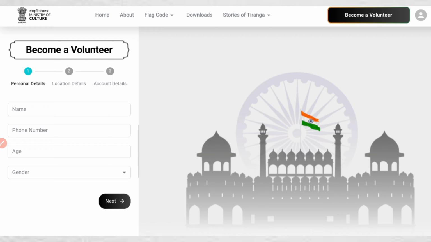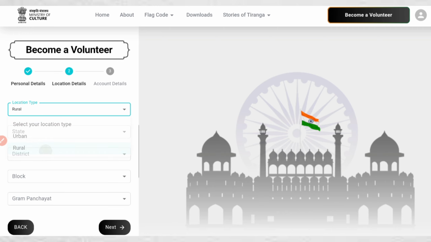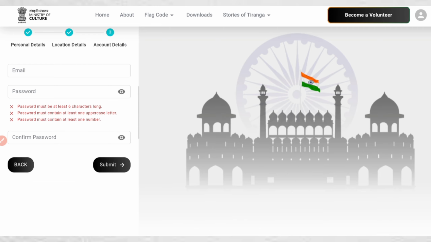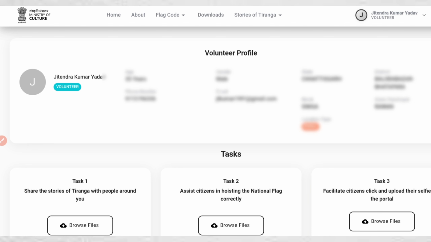Once you click on register, you need to enter these 3 details: your personal detail, your location and your account detail. So now let's fill this. Next, in location, you need to enter the location type, state and district. So whether you are urban or rural, you select accordingly. In account detail, you have to enter your email ID and password. Now as you can see, it is written registered successfully, go to login. So I have registered as a volunteer. Now let's go to login. As you can see, I have already logged in as a volunteer.